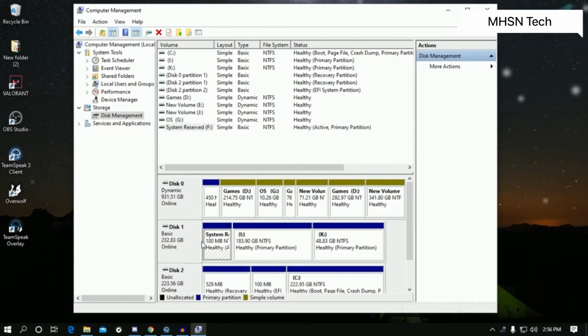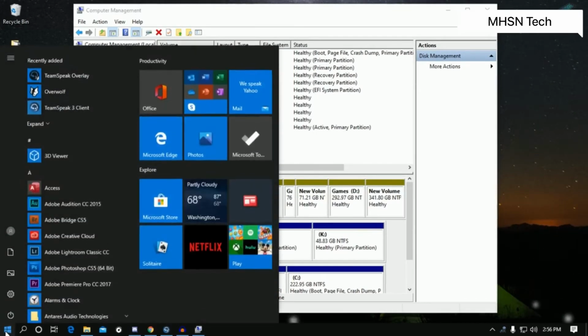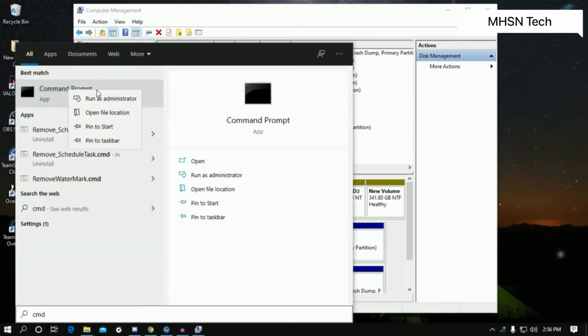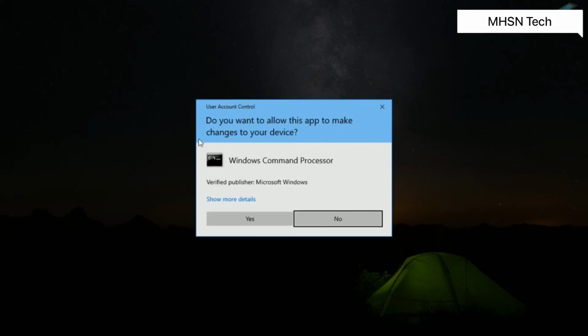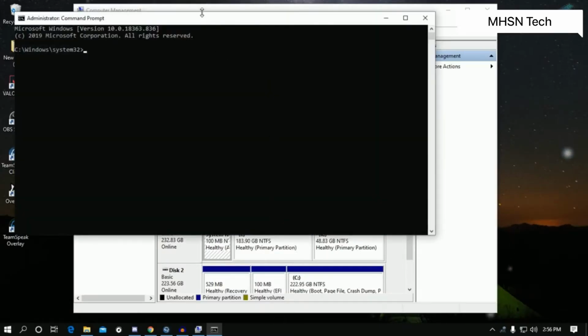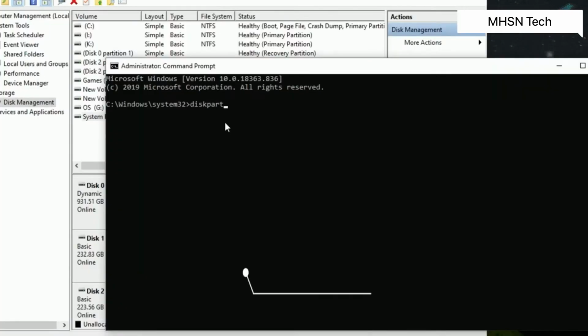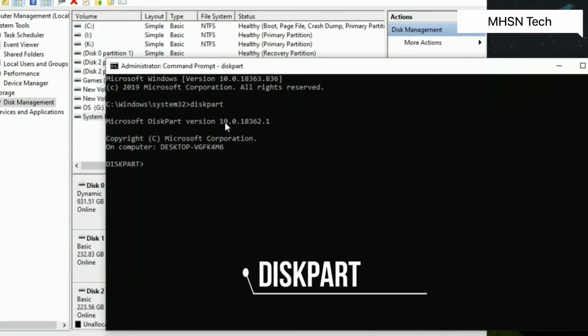Okay, so now what you have to do, you need to just go to your start menu and type over there cmd. Now right click on Command Prompt and click on Run as administrator and click on Yes, and after that you have to type over there diskpart. After that you have to put a few commands over there, which I'll give you in my video description.